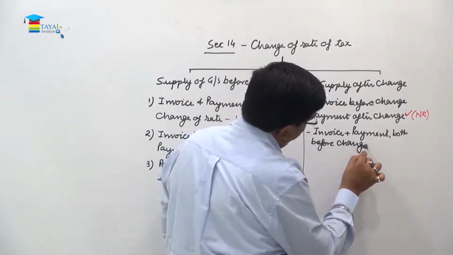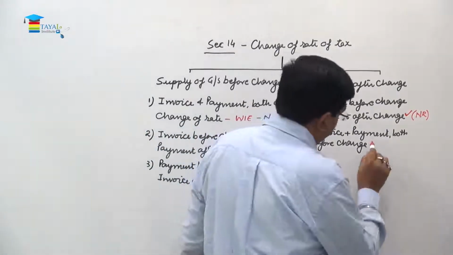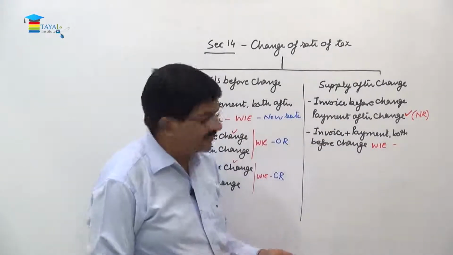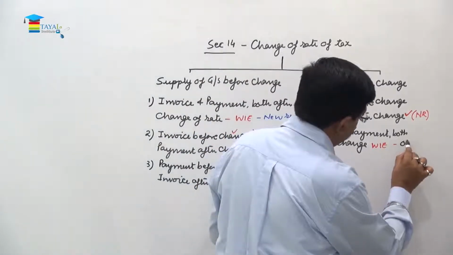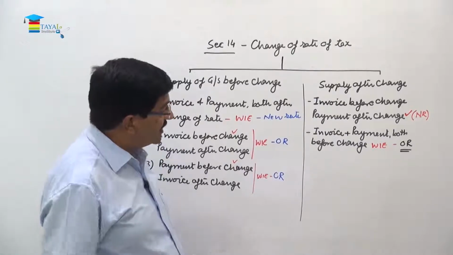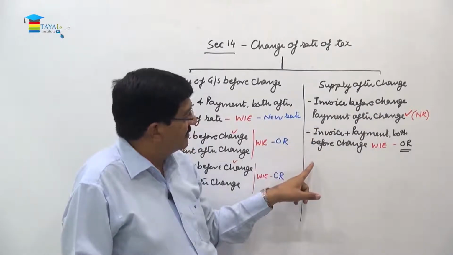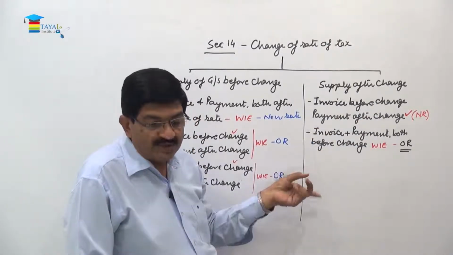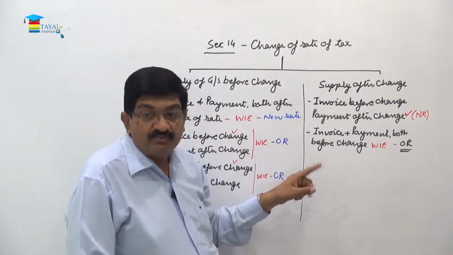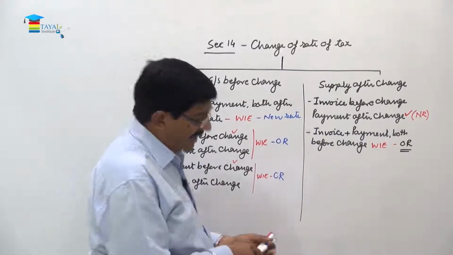So now out of three events, two are before the change of rate. In that case, whichever is earlier, the old rate will be applicable because both have been done before the change. So this is old rate. Now the third situation is payment before the change and invoice later. So the supply plus the invoice both are coming after the change, so the majority comes after the change, so the new rate will become applicable.